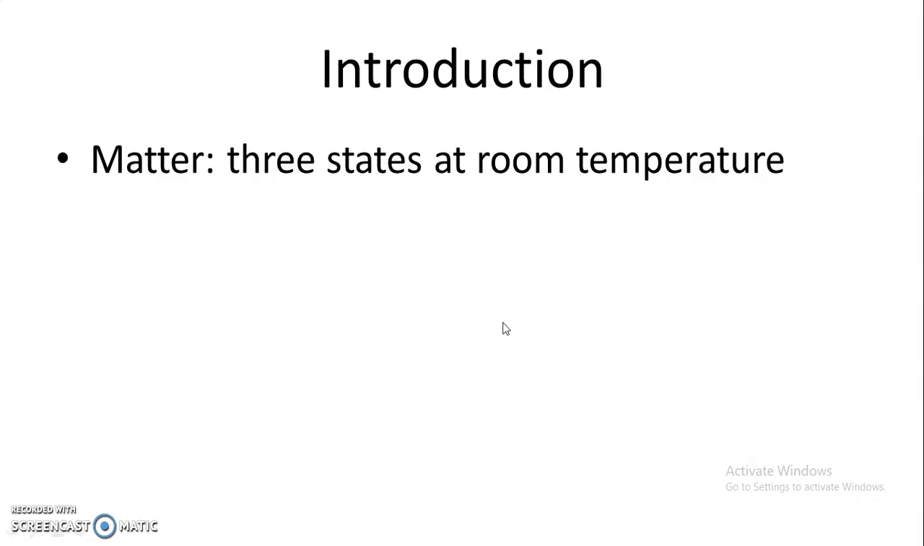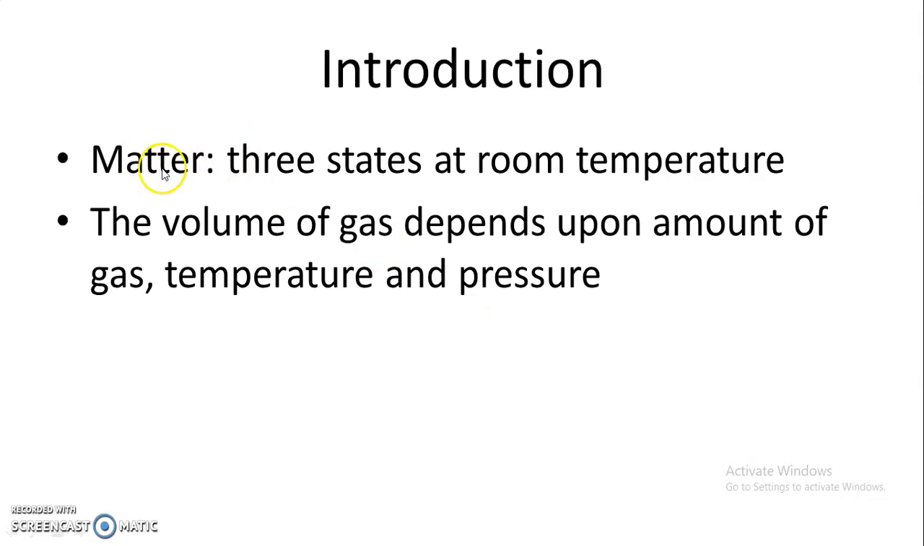Similarly, the volume of a gas depends upon the amount of gas, temperature as well as pressure, and these are called measurable properties of gases. Temperature, pressure, amount of gas, density, these are the measurable properties of gases. So matter exists in three states, solids, liquids and gases. The volume of gas depends upon the amount of gas, temperature and pressure.